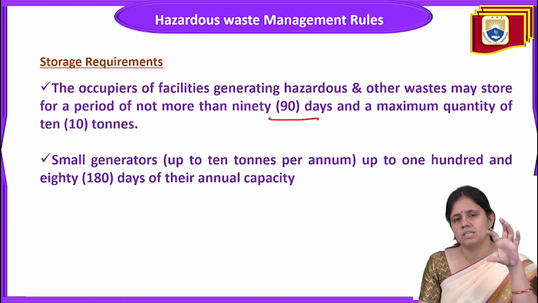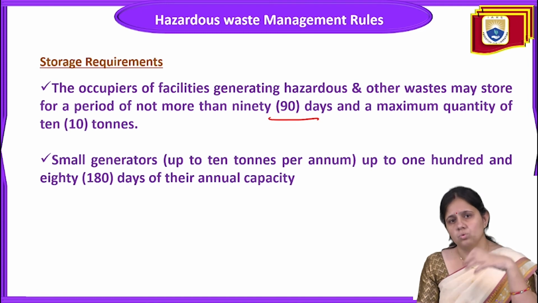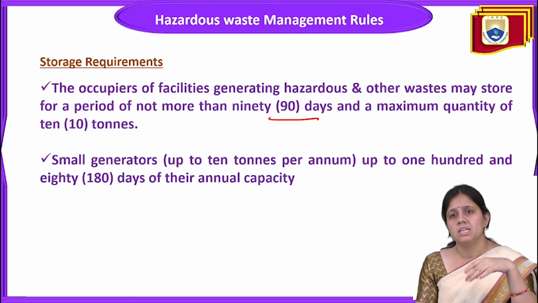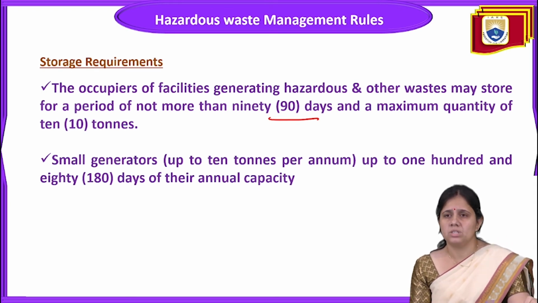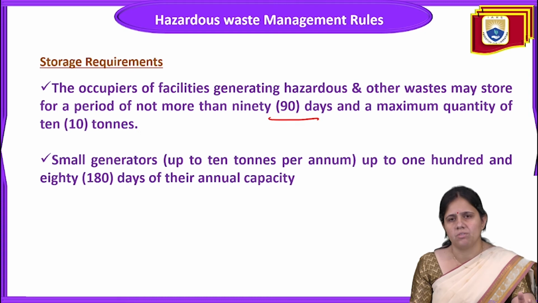This provision has been given under this rule: any occupier or factory generating hazardous waste can store it for a period of not more than 90 days and a maximum quantity of 10 tons of waste at a place. Likewise, if the company is a small generator, the storage period is up to 180 days depending on their annual capacity. These are the storage requirements discussed under this act.